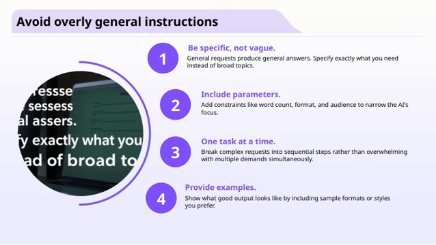Second, always include parameters and constraints. Mention word count, format, or target audience to narrow down the scope. For instance, provide a summary in bullet points suitable for executives. Third, tackle one task at a time. Break down complex projects into smaller, manageable steps to avoid confusion and ensure quality.